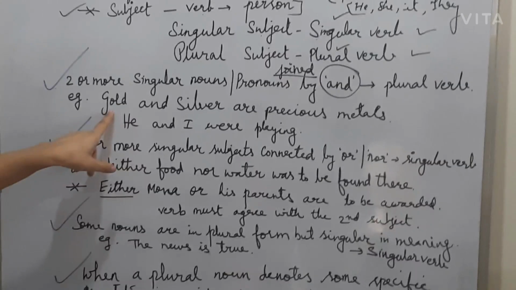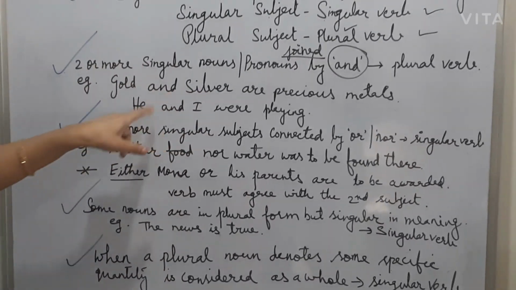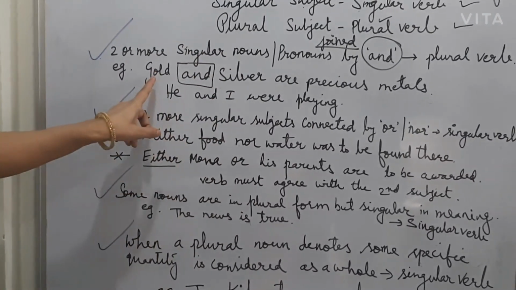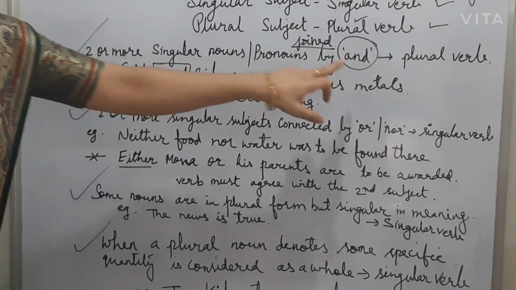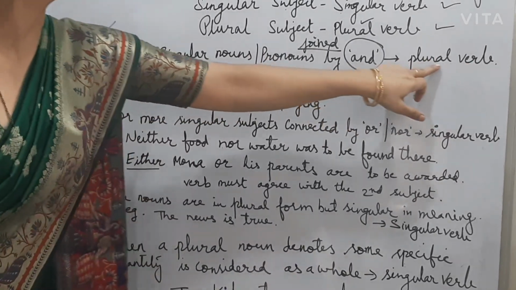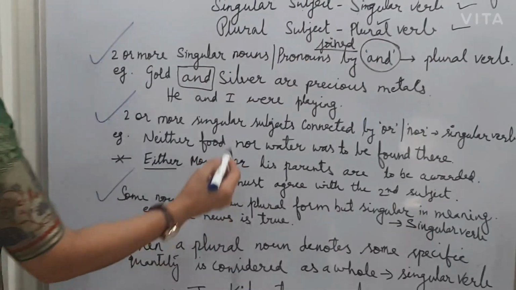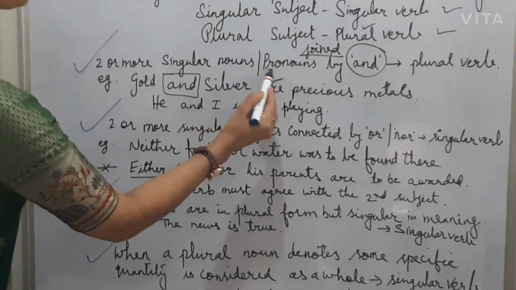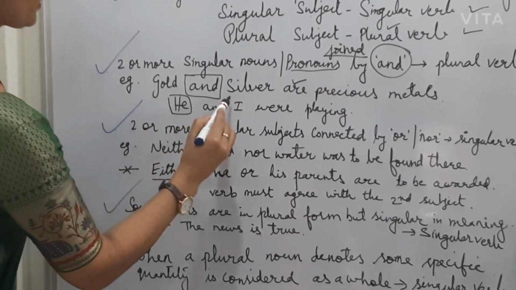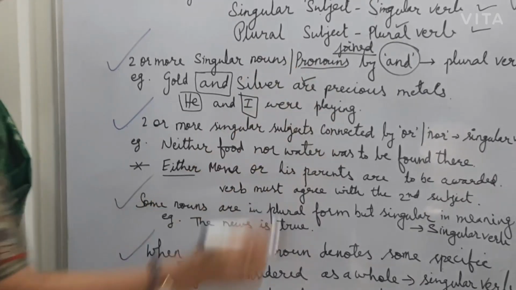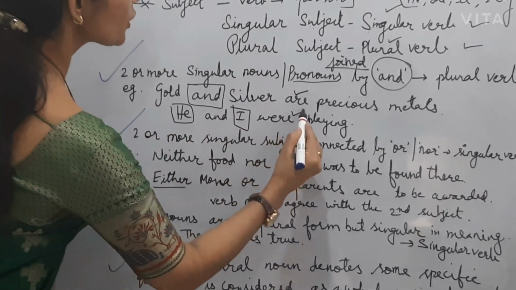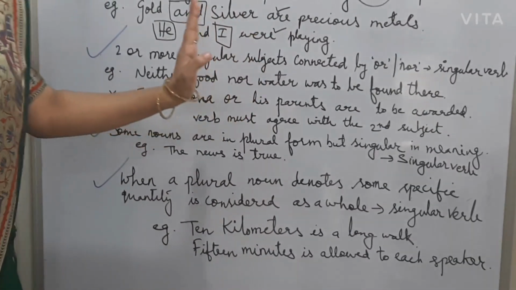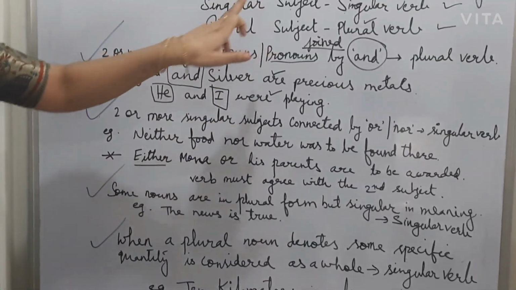So now here gold and silver, these two are the nouns, and we have joined these two subjects with the word and. So now when two nouns are joined by and, which verb should you use? Plural verb we should use. So see here, are is the plural verb. Now when we are joining two pronouns by and, like he and I were playing, here were is also the plural verb. So this sentence is grammatically right as it is following subject verb agreement.